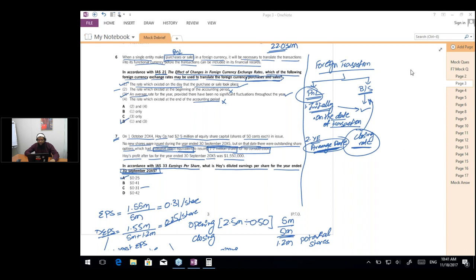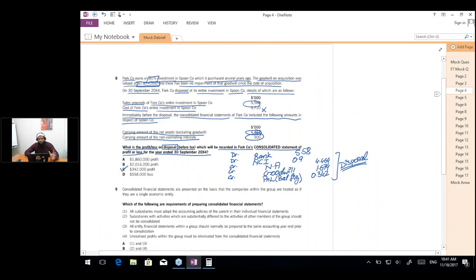Thank you, Elvis. Elvis is saying this is a very simple way to calculate the gain or loss. And this is pretty simple because of the double entry. Accounting means double entry. So whenever you get confused with the accounting of anything, follow the concept of double entry: what should be debited and what should be credited.